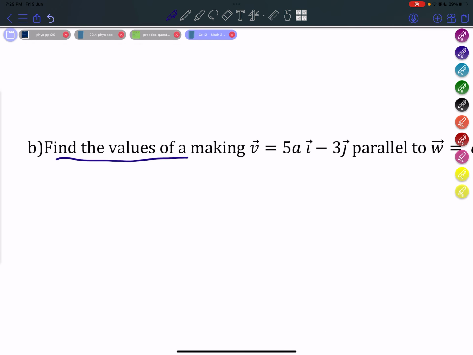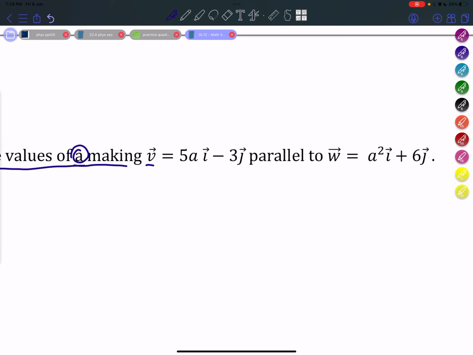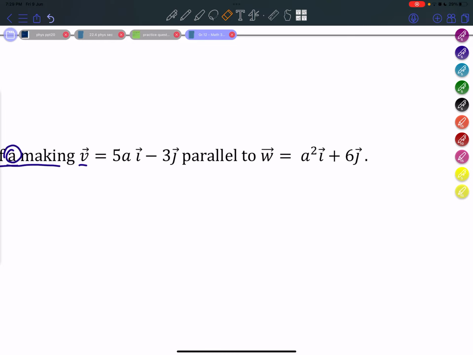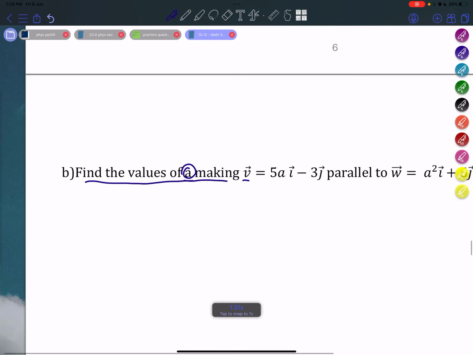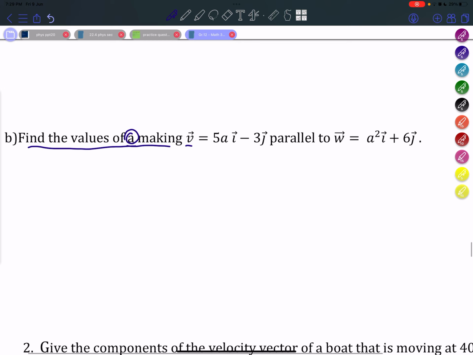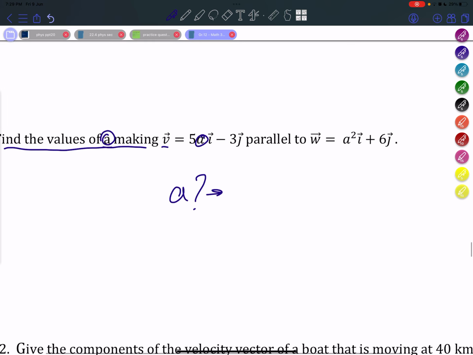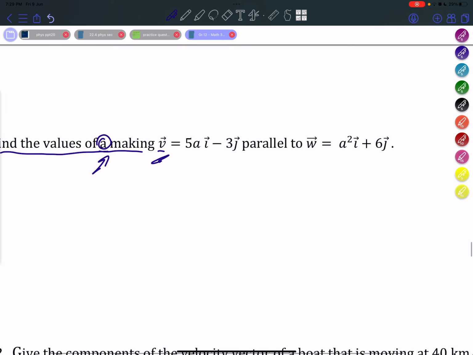Find the values of a making these two vectors parallel. Now, in this question they're asking us for the value of a. Okay, so there's a value of a in which, if we substitute it into these two vectors, it will make vector v parallel to vector w. So what's the value of a? This is what we're looking for.